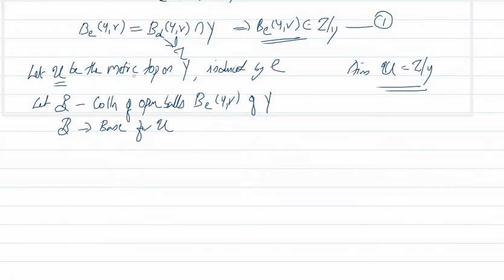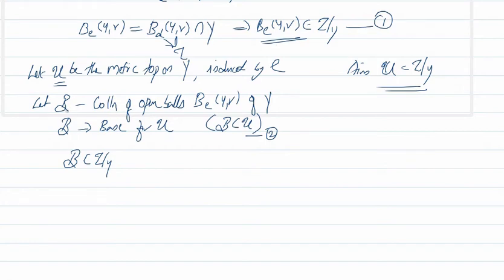Because U is taken as the metric topology on Y, open sets of this topology are built from open balls, and we have taken that collection B as the collection of all open balls of the form B_E(y, r). This means that B is a base for U. Since it is a base for U, we have B contained in U. This we can take as 2. So from 1 and 2, B is contained in tau restricted to Y, it's from 1 itself.